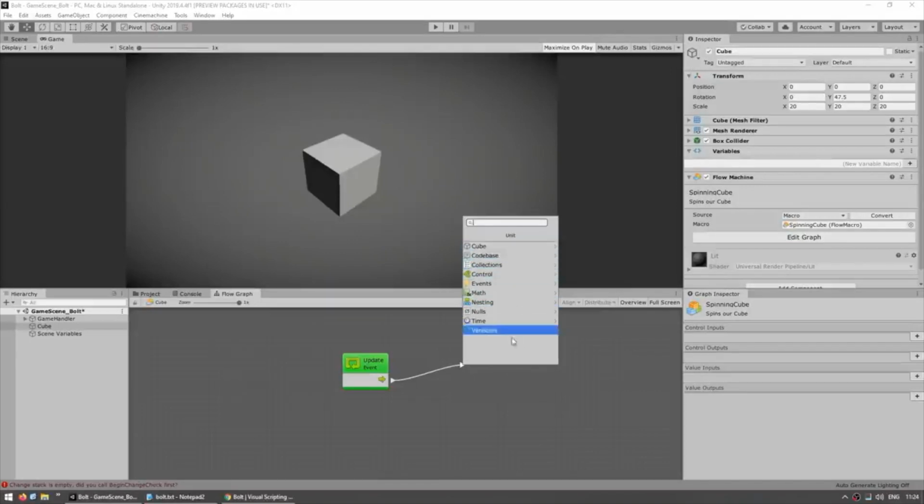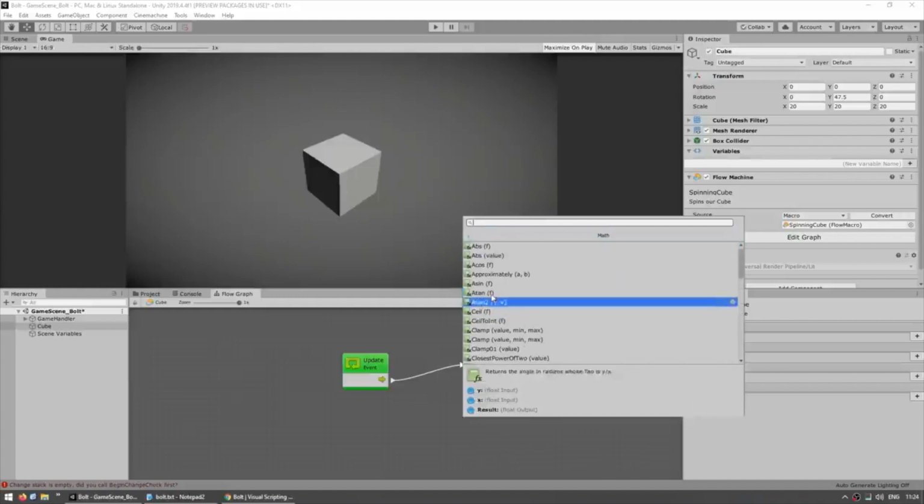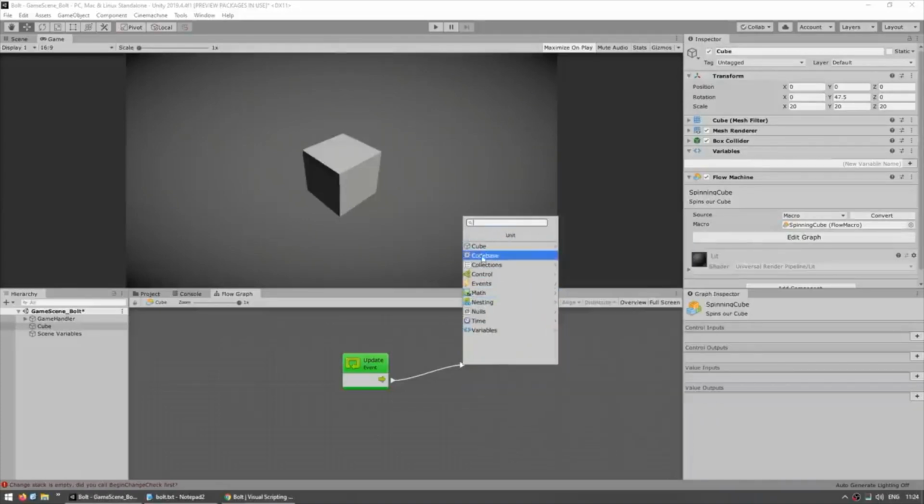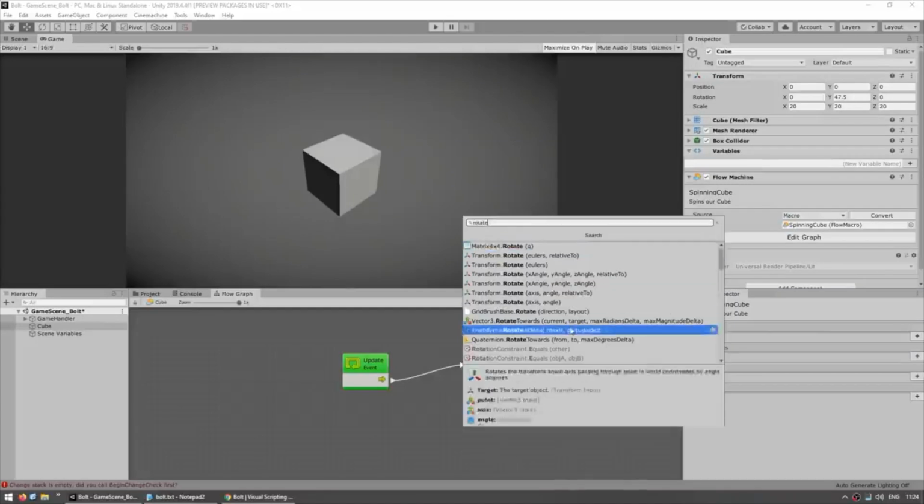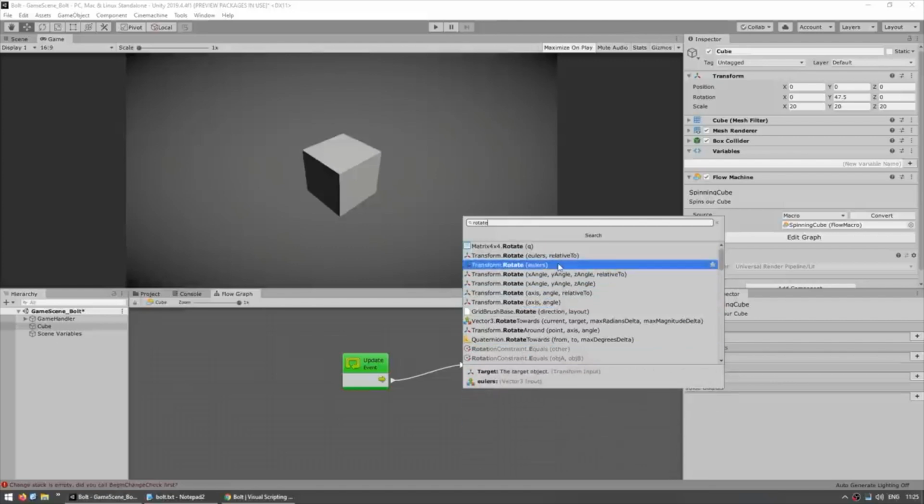So if you want, you can browse around this list to see all of the nodes that are available. For example, over here you see a whole ton of math functions. Then here we can access some collections. And under Codebase we can access pretty much anything. So as you can see, there's tons of nodes to do exactly anything you want. Now, since there's so many of them, the better approach is simply to use the search bar. Now we want to rotate, so let's just type in rotate. And as soon as we do, we see a whole bunch of rotate methods.